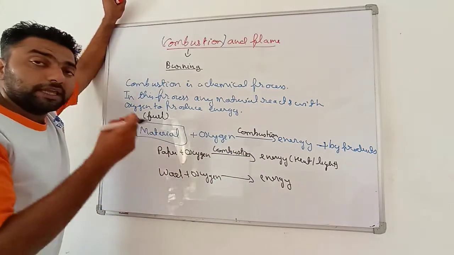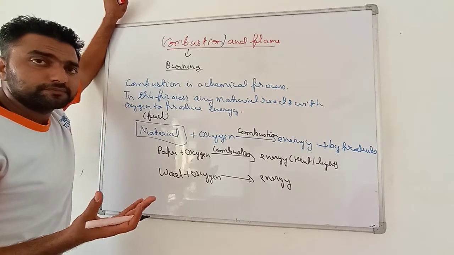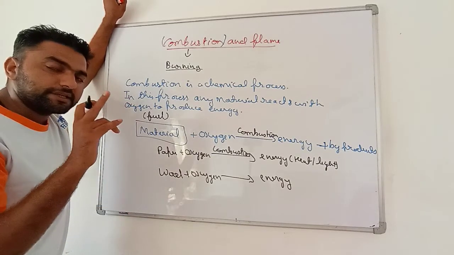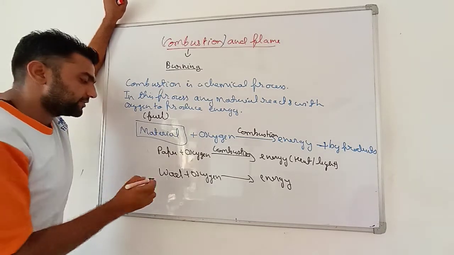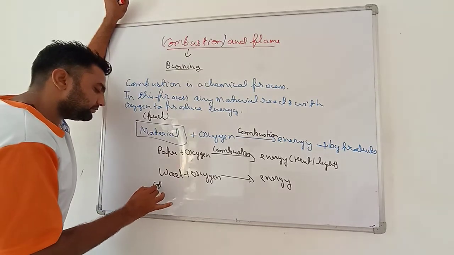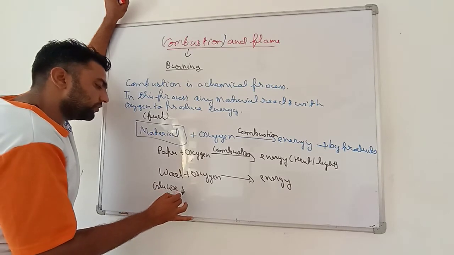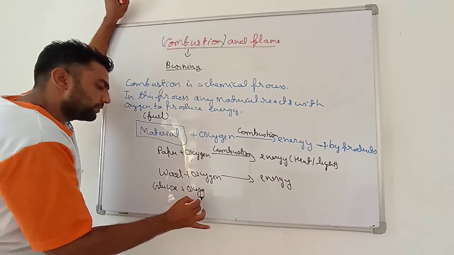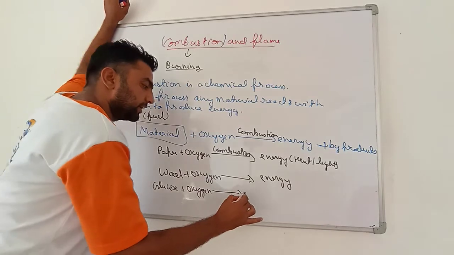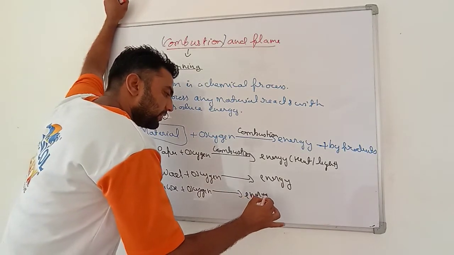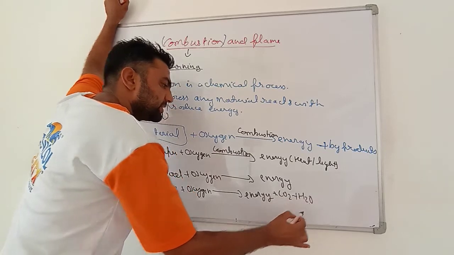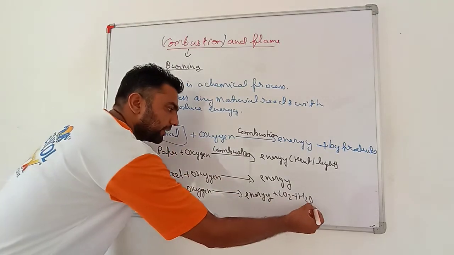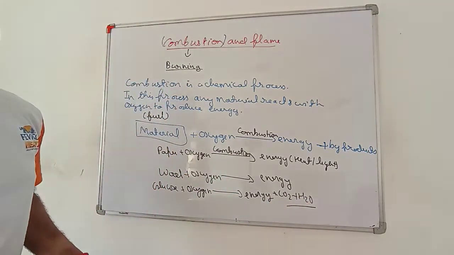Very important, even our body also needs energy. Our body takes this energy by the combustion of glucose. This process we call respiration. What happens is that glucose plus oxygen gives us energy, plus carbon dioxide plus water. Here carbon dioxide and water are byproducts.